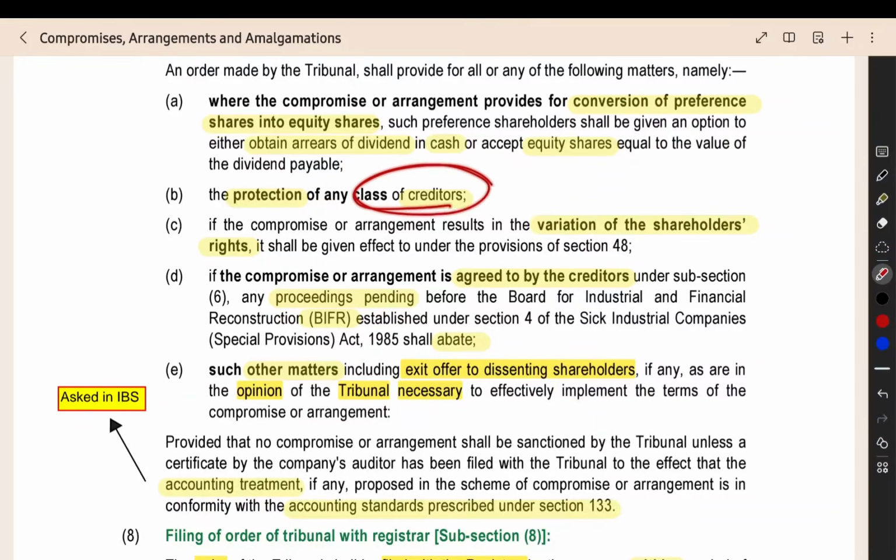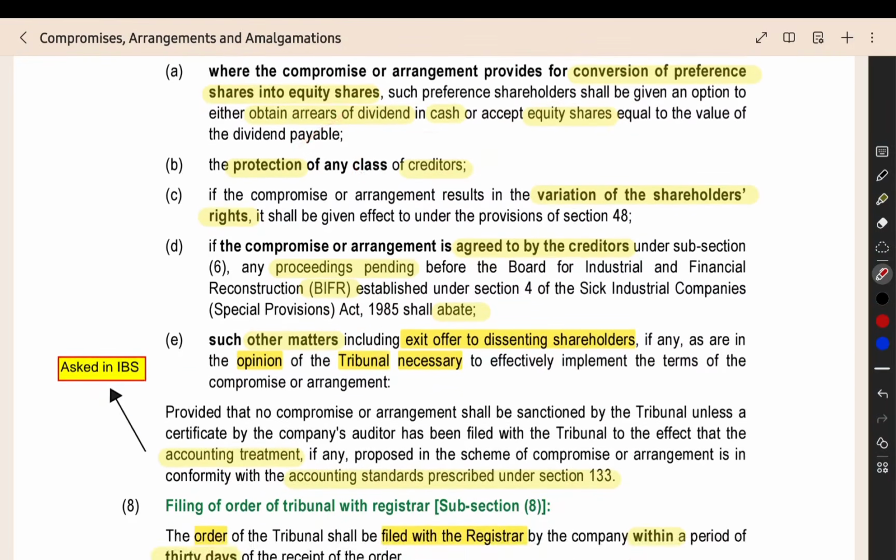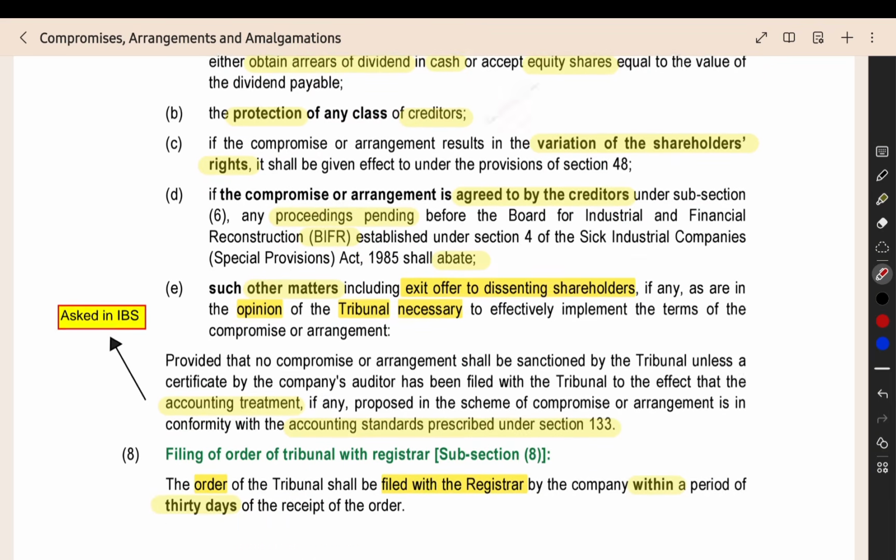Then for any creditor, what is the protection? After doing the scheme, you will be guaranteeing them or paying them something like that. There will be no problem to the debt of the creditor. Like that you have to give some protection. Then if you are varying the shareholder rights, you are changing the rights of the shareholders, you have to follow section 48.